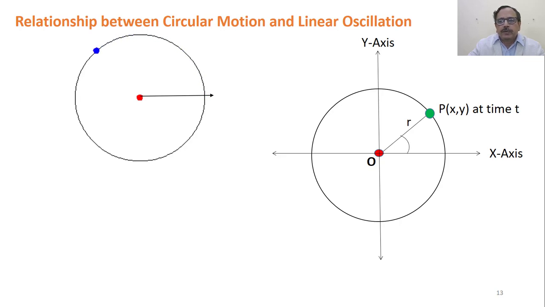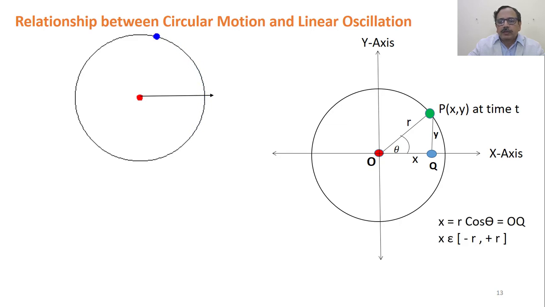The distance from O to P is your vector r, the radius, and the angle is theta. As it is moving, theta is slowly increasing, and then coming back, 0 to 360, again 0 to 360, like that it is rotating. If you drop a perpendicular from point P on the x-axis, which is Q, this height is your y. So PQ is y and OQ is x.